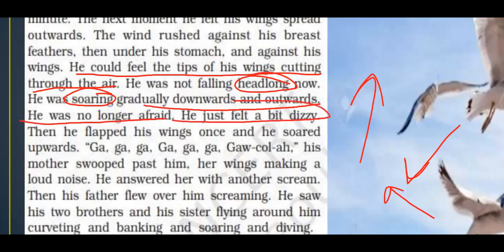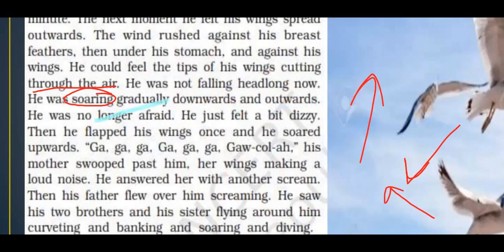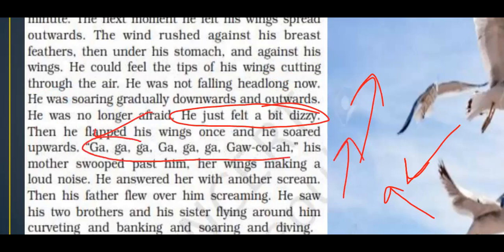He felt a bit dizzy. Dizzy means a little bit not able to see properly. Why was he feeling a bit dizzy? Because it was his first flight. He did not know how to react while having the first flight. He again flapped his wings and he is now moving upwards. And he's calling out with happy cries. His mother was flying across him.